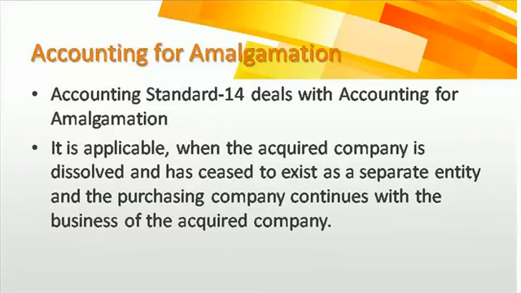The name of the target company will go off. The management will become the management of the acquired company. The owner of the target company will sell the target company to the acquirer company, and then the target company will be running under the supervision or under the care of the acquirer company, and slowly after integration the two companies will become one in the name of the acquirer company. That kind of accounting which gets involved is called accounting for amalgamation.